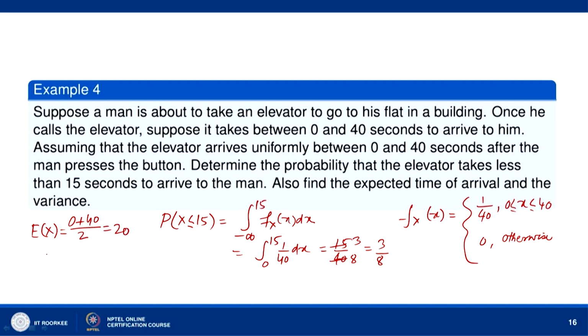And variance of x we have just now seen, variance of x is equal to b minus a whole square by 12. So, a is 0, b is 40. So, 40 square divided by 12. So, this means 1600 divided by 12. So, this is 400 divided by 3. So, that is the variance.